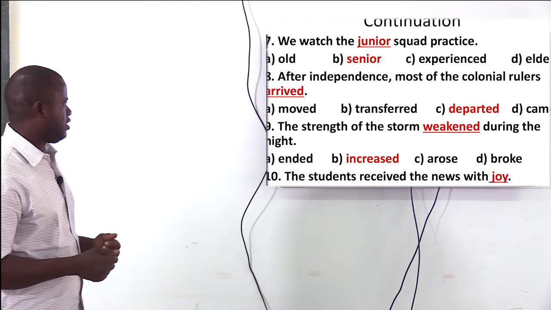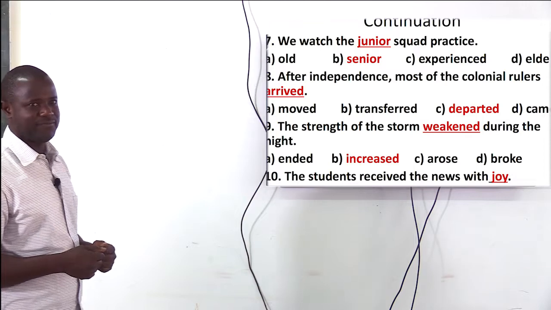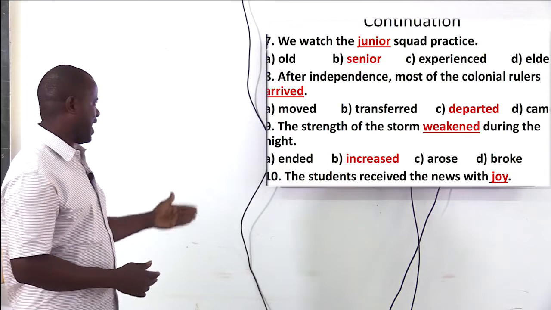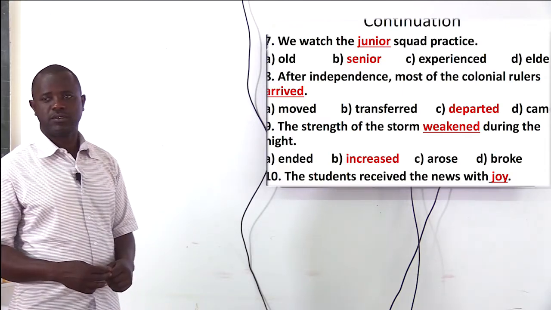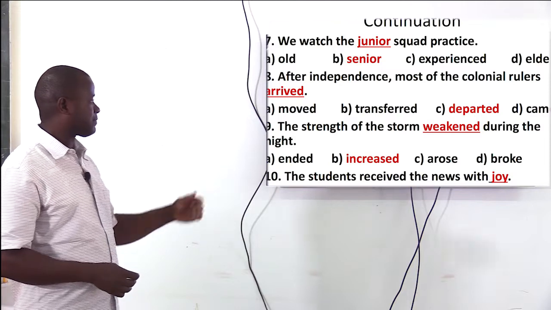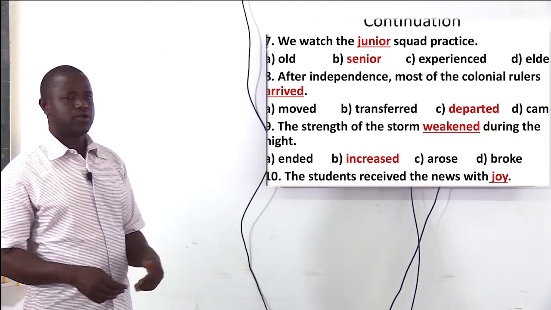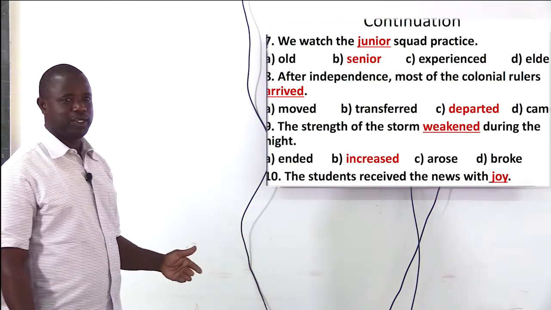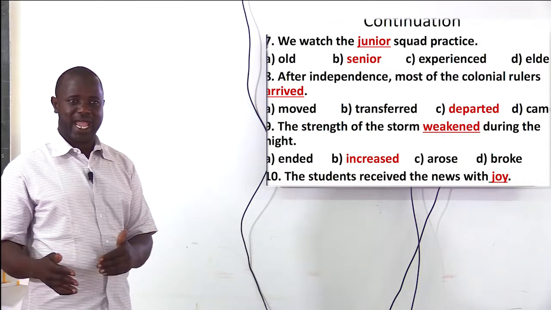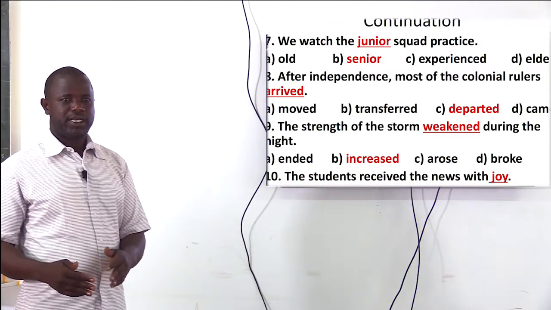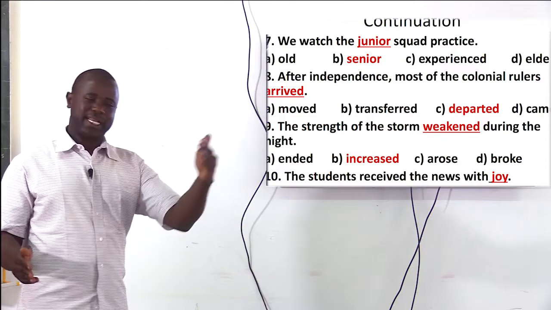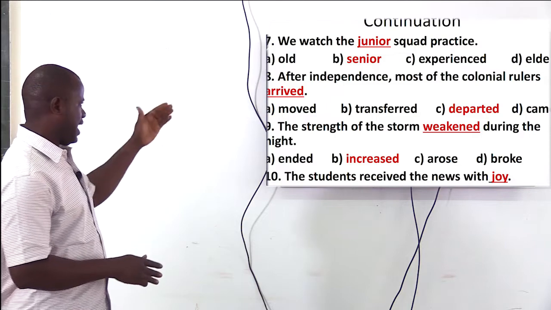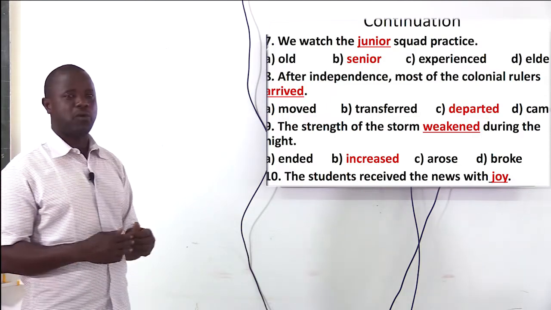After independence, most of the colonial rulers arrive. Which word has an opposite meaning to the word arrive? Is it move, transferred, departed, or came? We're going for the word departed because it is the opposite meaning to the word arrive. They arrived late and departed late. So arrive has an opposite meaning to the word departed.